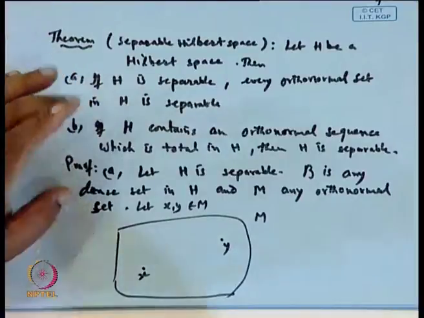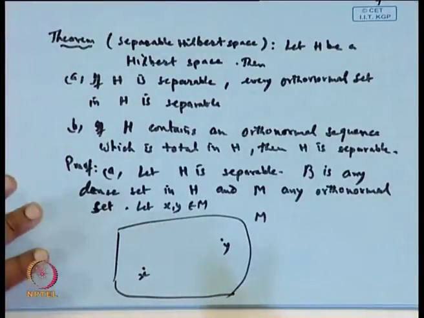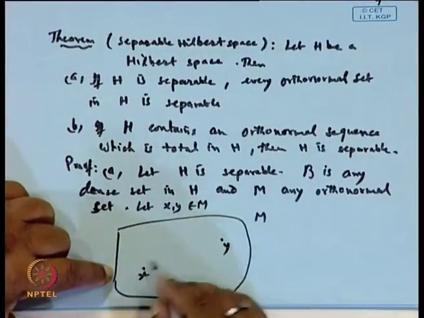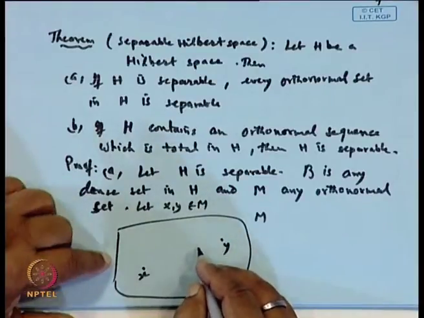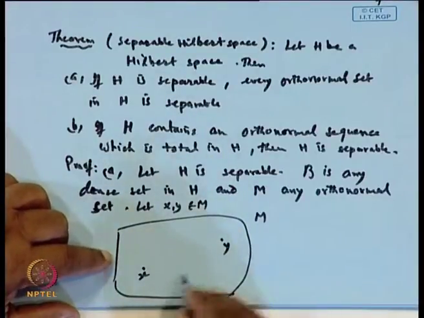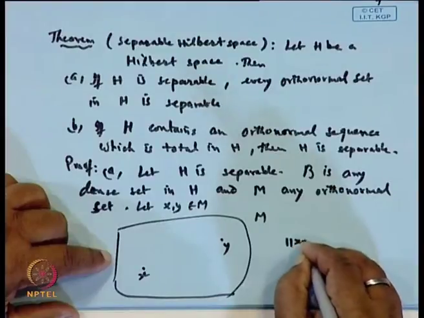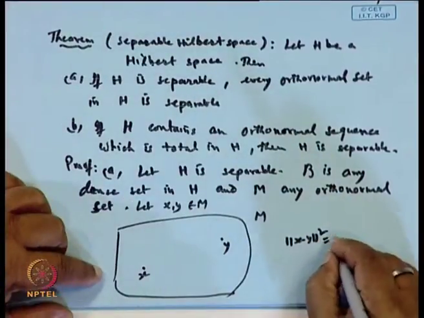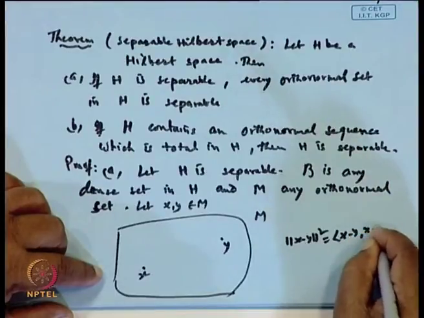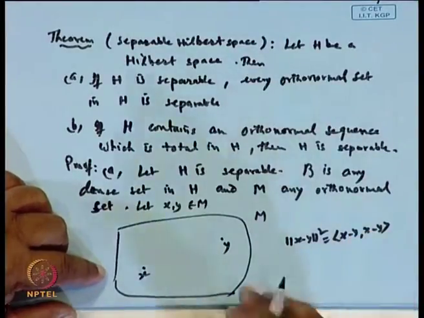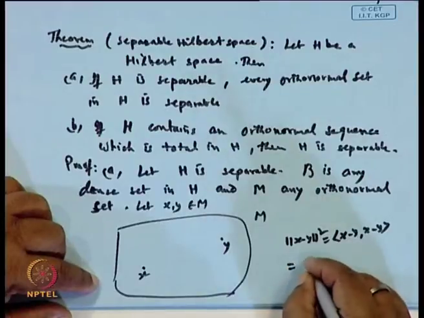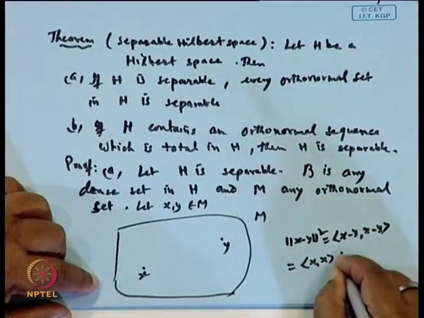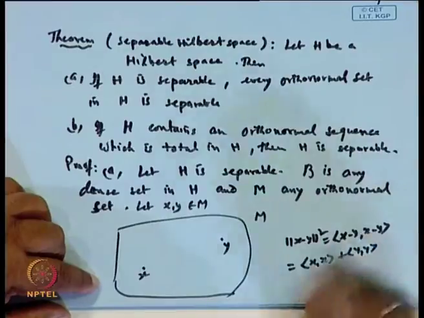Now, if we take the distance, the norm of x minus y whole square is equal to the inner product of x minus y with itself. If we calculate this, it comes out to the inner product of x with x plus the inner product of y with y, because the inner product of x and y will be 0.